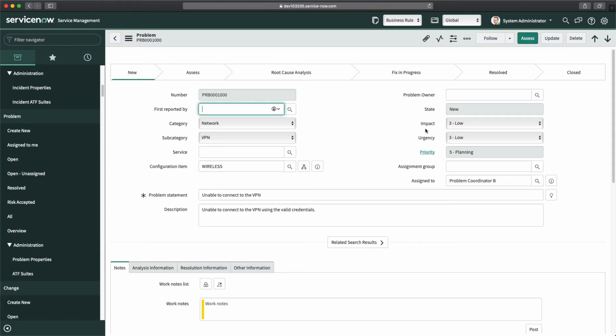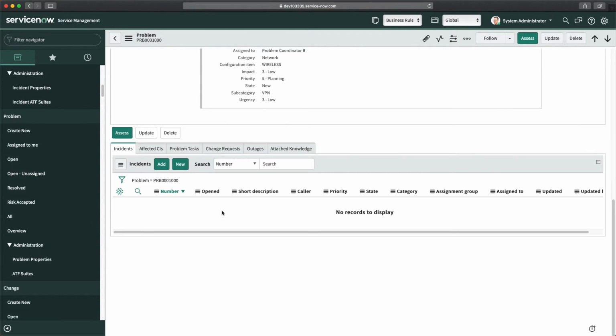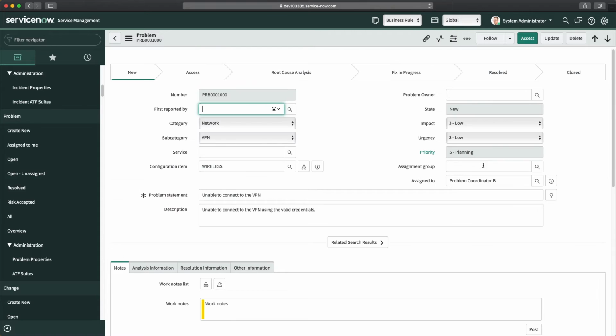Now here we don't have any field. So there should be a field which should show how many incident records are associated with this problem. That count you have to always update. Now, how exactly can you achieve this? So the high level solution, I would say, would be that whenever an incident record has any problem attached, it should automatically update the count in this new field. That's the kind of logic you have to implement. How can we achieve this? With the help of a business rule again.